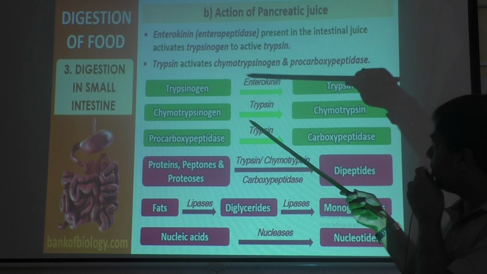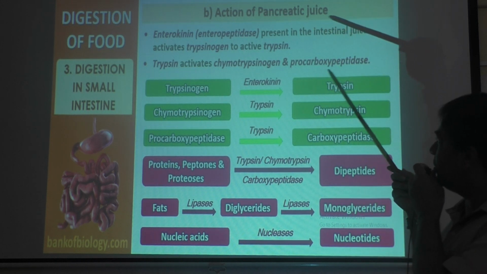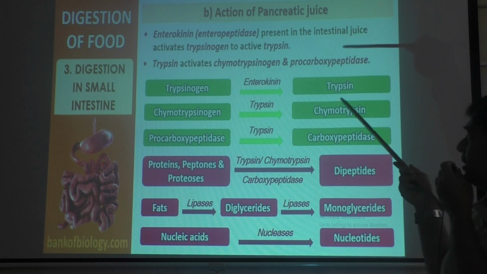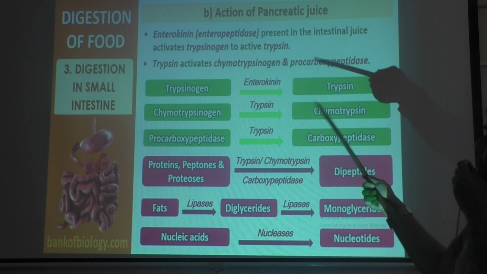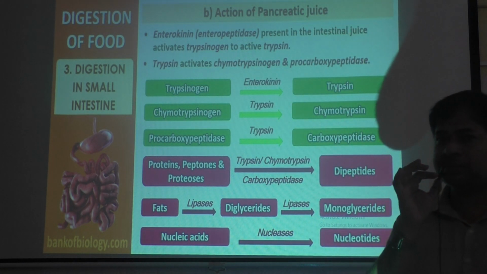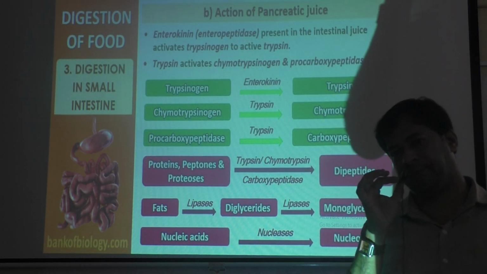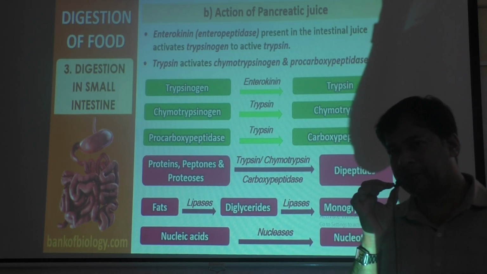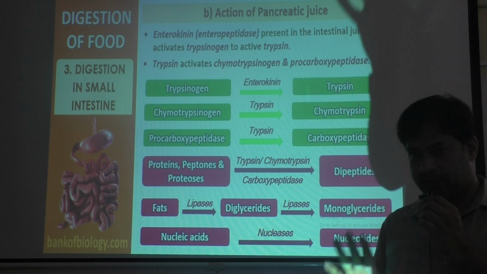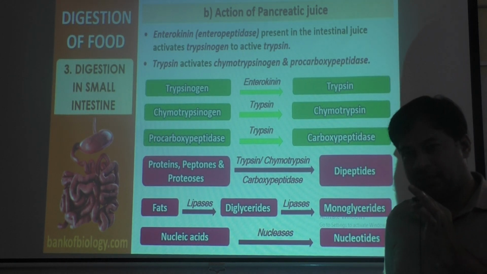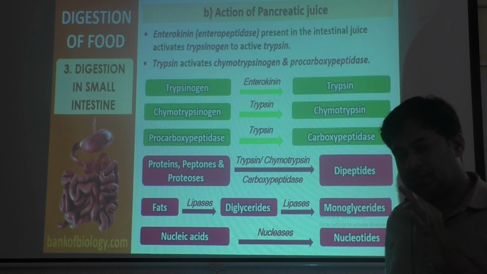So what is that? Enterokinin or enteropeptidase present in the intestinal juice will activate trypsinogen to become trypsin. Trypsinogen is produced by the pancreas only, but it is inactive. But how does it become active? I repeat what I said. Trypsinogen is an enzyme produced by the pancreas, but trypsinogen is inactive.